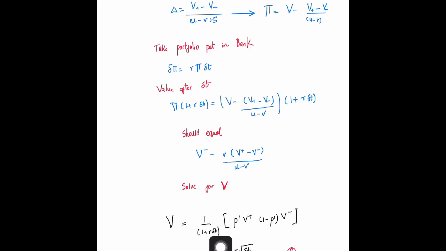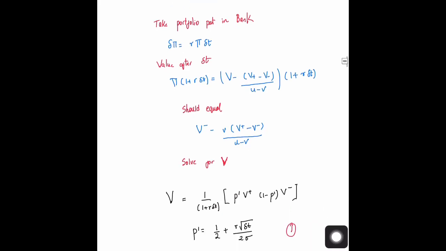There is a discounted value, because of the bank interest rate, times something that looks like a probability. Over here what we are having is v plus v minus times p prime. There should be a plus here. So this is the kind of value you get, with this p prime defined by 1 by 2 plus r delta t divided by 2 sigma. If you just do the evaluation, this is what you get.